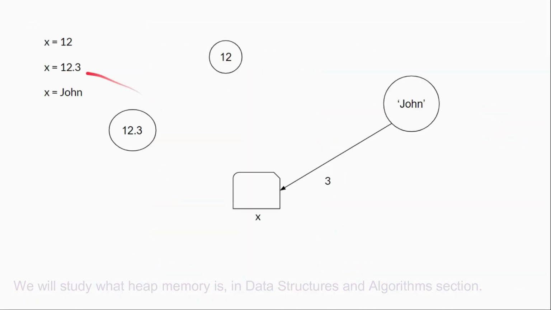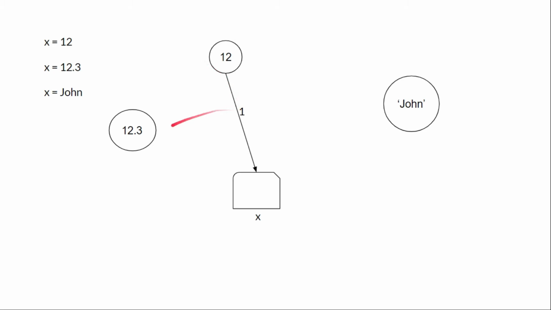Just like in the last slide, we saw that when x was 12, an object of value 12 is created. Then when we change x from 12 to 12.3, a new object is created containing value 12.3 because it is a fundamental data type. 12 is of int type and 12.3 is of floating point type.